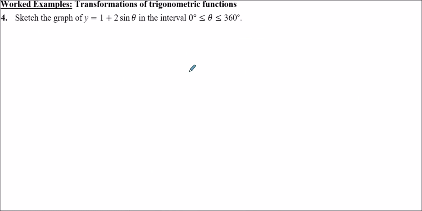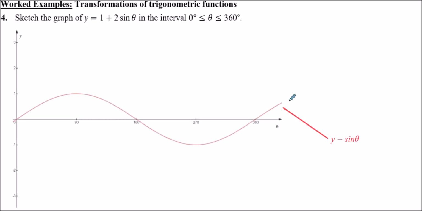Question 4, sketch the graph of y equals 1 plus 2 sine theta in the interval from 0 to 360. So we're going to start off with a coordinate grid. Our parent function, we're going to start off with sine theta, then translate this step by step. So first of all, how could we go from sine theta to 2 sine theta like we have here? So from sine theta to 2 lots of sine theta, the change is on the outside of anything to do with sine. It's just sine theta multiplied by 2. So the y coordinates would be doubled.